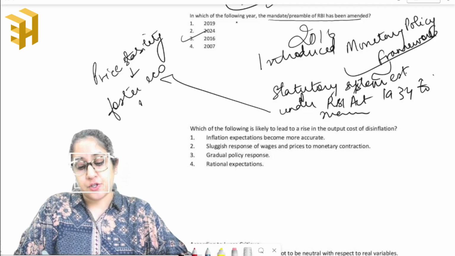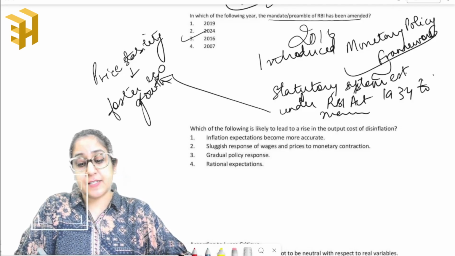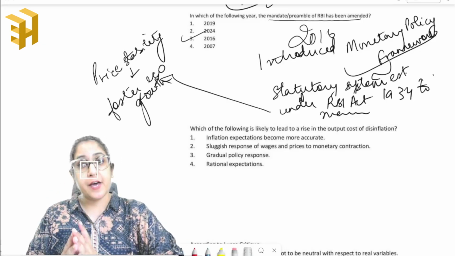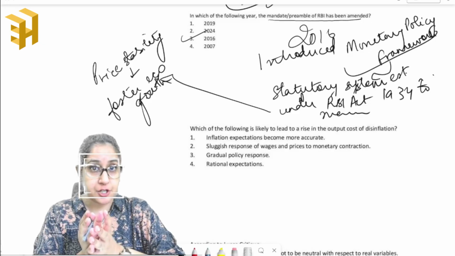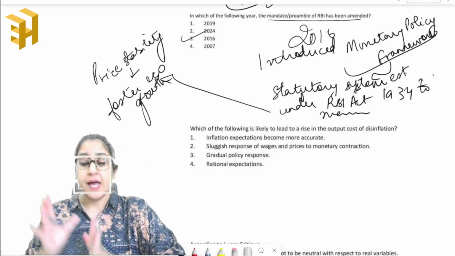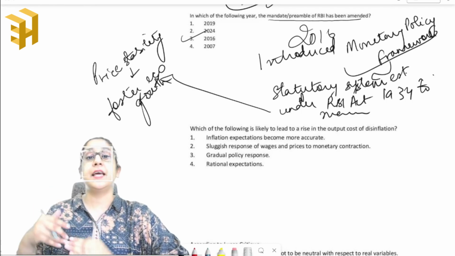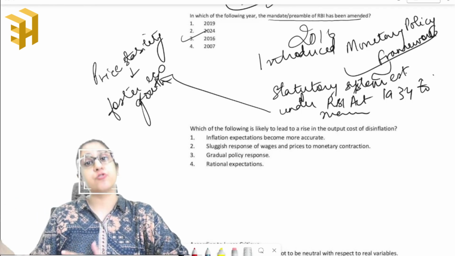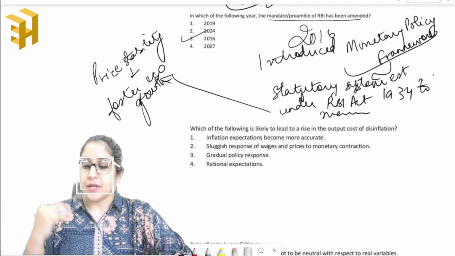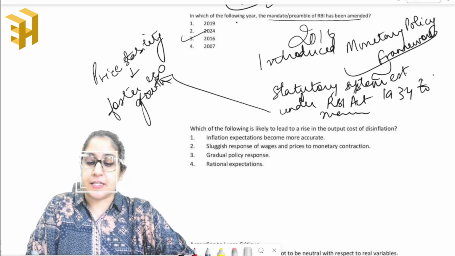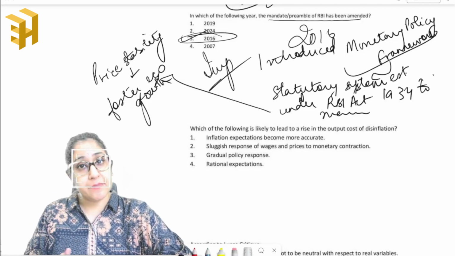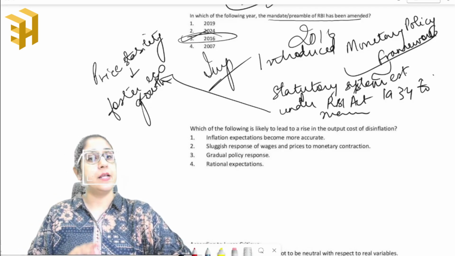So a statutory system was designed in the name of monetary policy framework, where you need to control inflation, bring about price stability in the economy, and simultaneously enhance the economic growth of the country. This amendment was brought in the year 2016. Very important, very much relevant. So do keep this in mind.